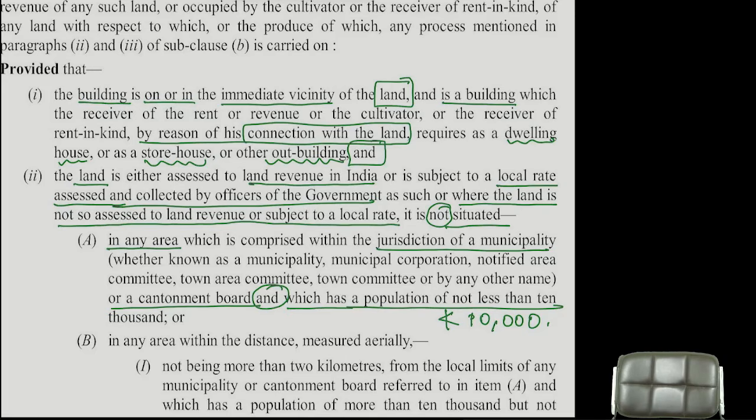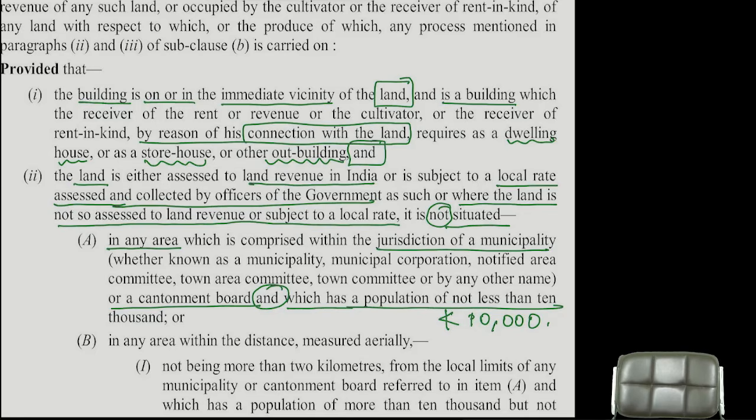Now, the problem is not with the land revenue. The problem is with the building revenue. Tell me, I also have a building, and I gave that building also to whom? The cultivator. The cultivator is paying me how many rents? Two rents. Number 1 rent is land rent. Land rent becomes agricultural income. Building rent will become what income?